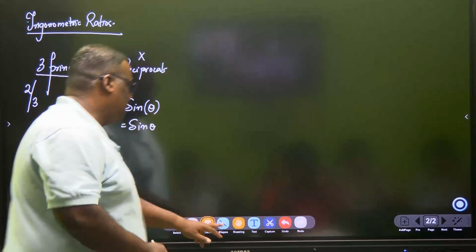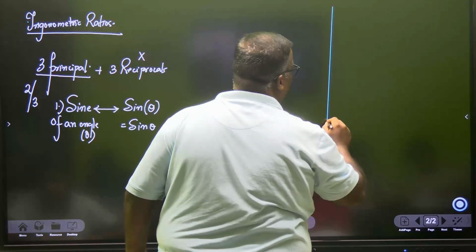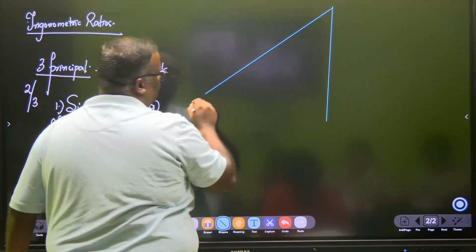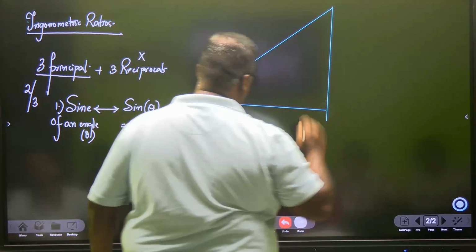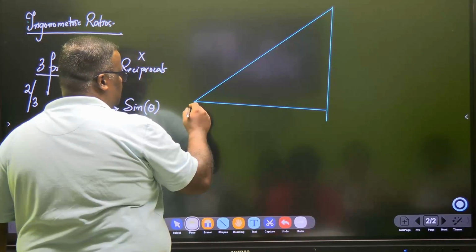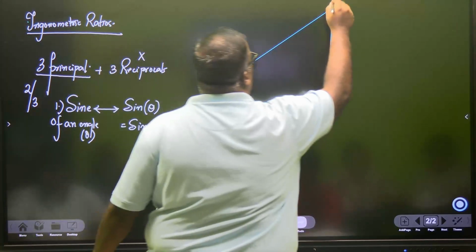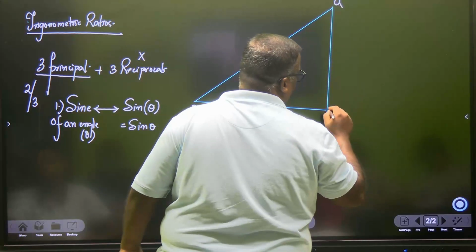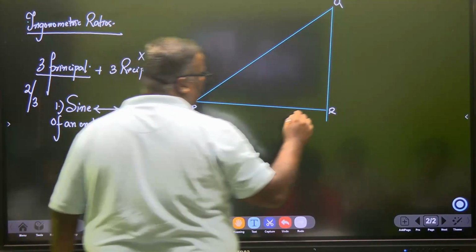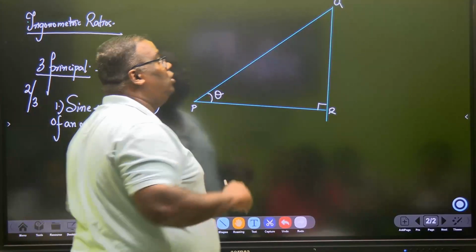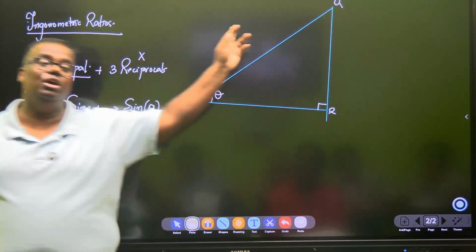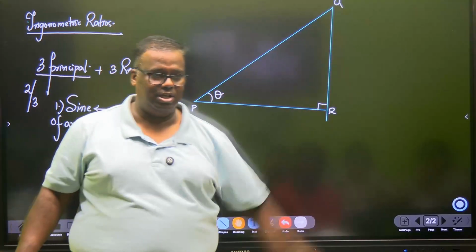Now let's again make our triangle. I'll deliberately make my triangle on this side so that you get a little bit confused, and then only you will learn. My triangle is, say, P, Q, R. I will be taking this angle as theta. I want you to take this as theta after you learn, and then you will write what is sine.